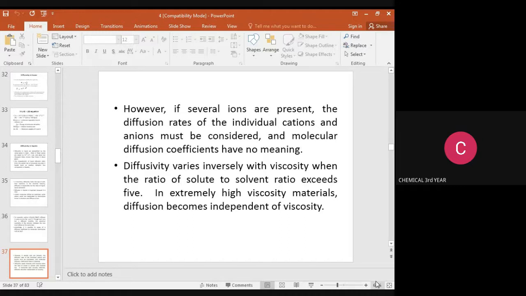The diffusivity varies inversely with viscosity when the ratio of solute to solvent exceeds 5. For extremely high viscosity materials, diffusion becomes independent of viscosity.